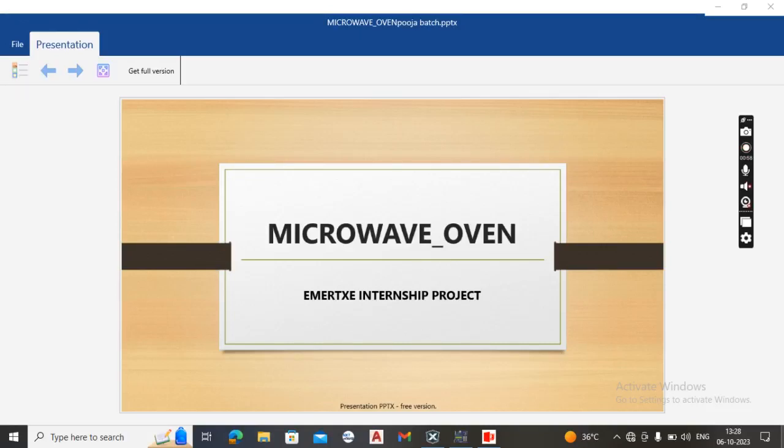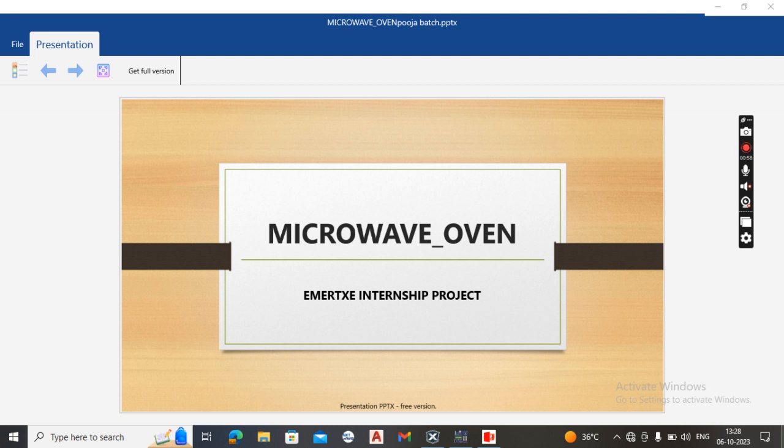Hello everyone, my name is P. Pujita. I am doing an internship at Emergxe Technologies in embedded systems. In this internship, we have built a project on the working operation of a microwave oven using MPLAB X IDE and